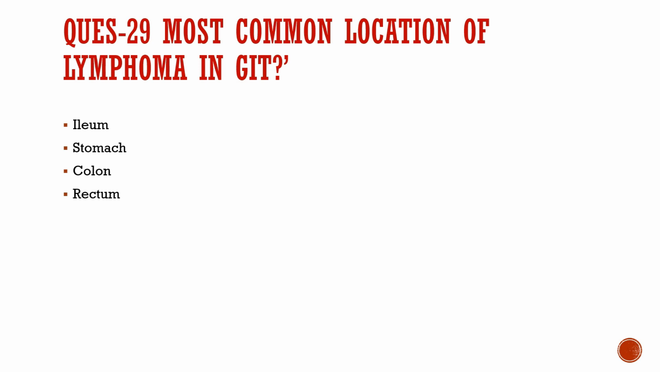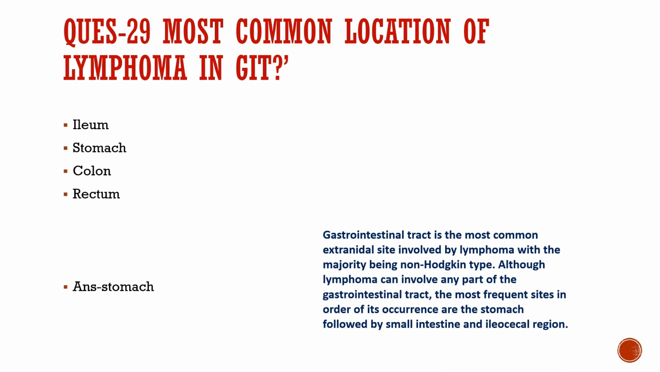Question number 29. Most common location of lymphoma in the GIT, that is gastrointestinal tract, is ileum, stomach, colon, or rectum? So the most common location is stomach, as the gastrointestinal tract is the most common extranodal site involved in lymphoma, with the majority being non-Hodgkin's type. Although lymphoma can involve any part of the GIT, the most frequent sites are stomach, followed by small intestine, then the ileocecal region.